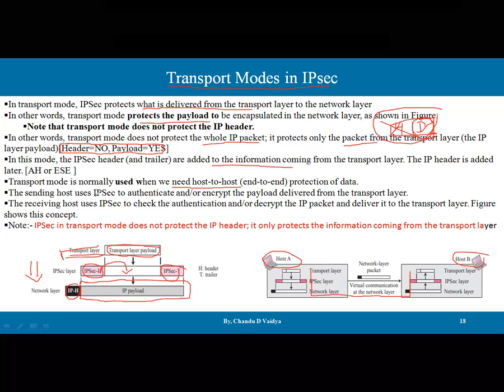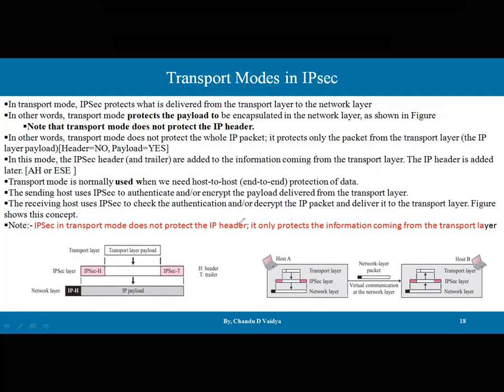The sending host uses IPsec to authenticate and encrypt the payload delivered from the transport layer. The receiving host uses IPsec to check the authentication and decrypt the IP packet and deliver it to the transport layer. The figure shows the mechanism, as I already told you, guys. Note that IPsec in transport mode does not protect the IP header. It only protects the information coming from the transport layer. So the meaning is very clear, guys: for end-to-end communication between host A and host B, the transport mode is used. I hope this is okay with you.